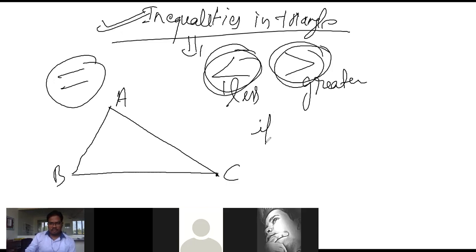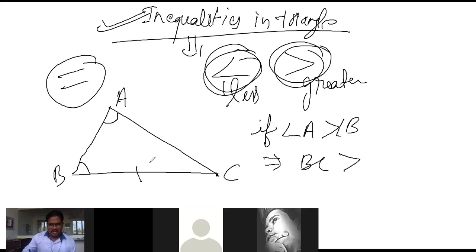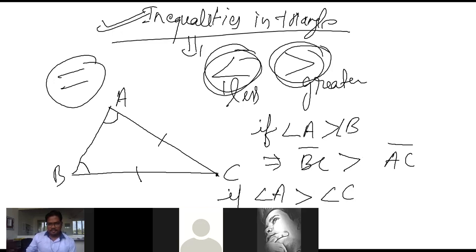If angle A is greater than angle B, then listen carefully: the opposite of angle A, this side BC, is greater than the opposite of B, that is AC. Similarly, if angle A is greater than angle C, that means BC is greater than AB.